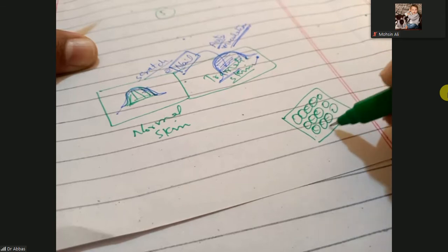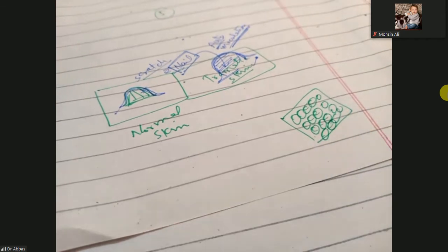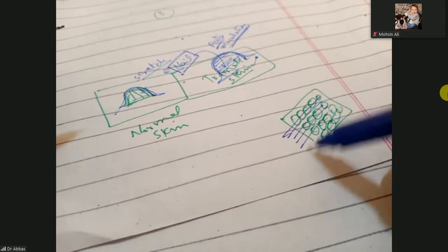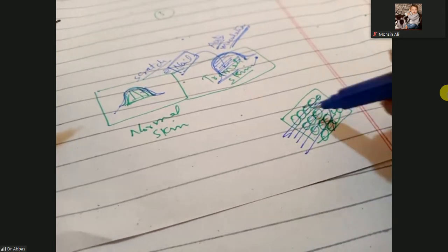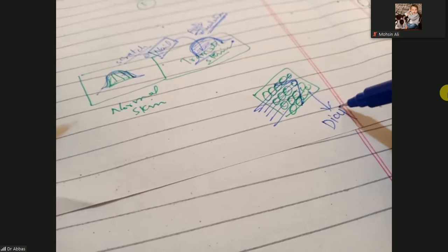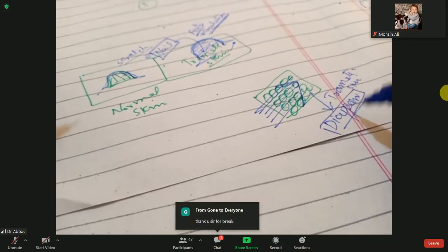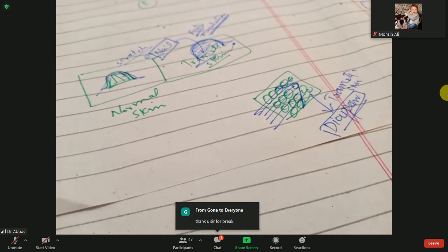When this papulated skin has trauma, these papules will automatically disappear. On the traumatic skin, the papules will disappear. This is the reverse.